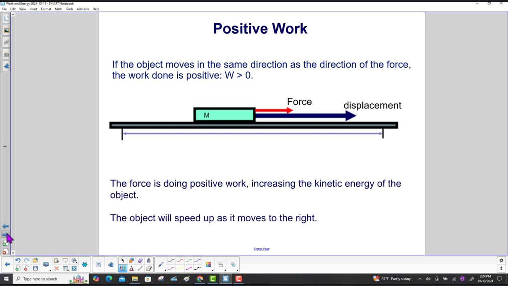So what do we have here? We have our object, mass right over here. The force is in this direction, and so is the displacement. The force is doing positive work, increasing the kinetic energy of the object. The object will speed up as it moves to the right.